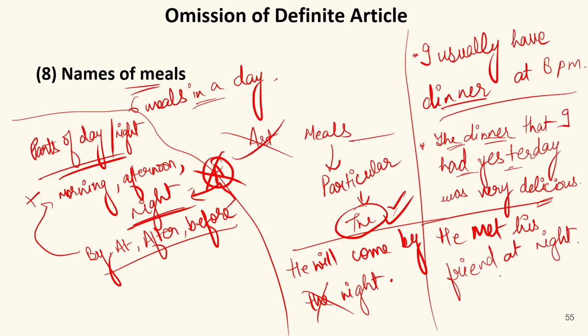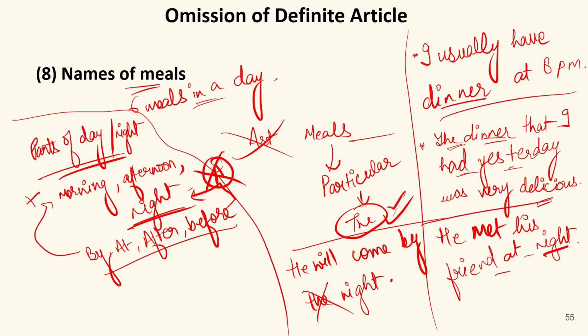After at, we have the part of day and night, that is night, so we need not use any article before this. If I say, I will go there in the evening, the sentence will be correct, because evening is a part of day and night, but before evening we have used the preposition in. There we can use any article which is required. So these are some omissions of definite article.